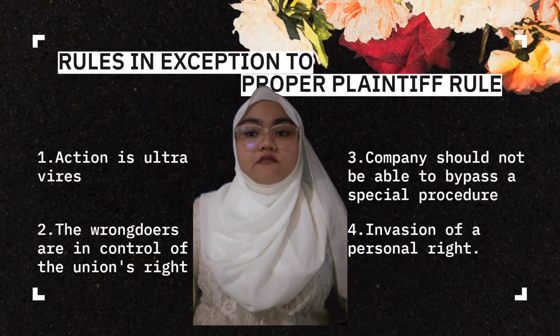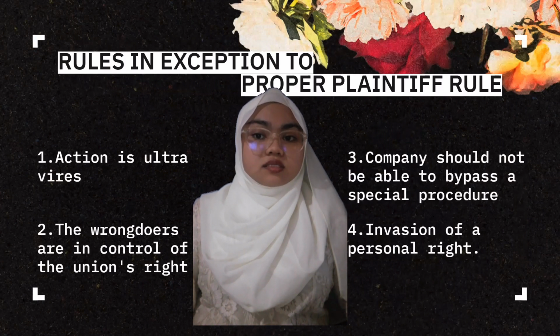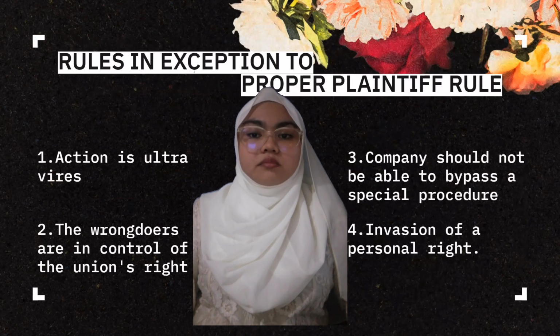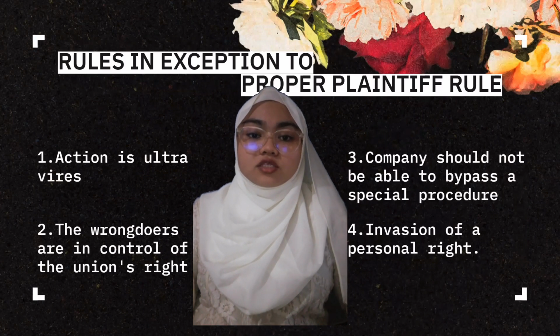So keep in mind that there are several rules in the exception to proper plaintiff rule. Firstly, if the action is ultra vires, meaning exceeding powers that are granted to an official authority, a member may sue. Secondly, if the wrongdoers are in control of the company's right, especially when there is a fraud on the minority, an individual may take up the case. Thirdly, a company should not be able to bypass a special procedure or majority in its own articles, where wrongdoers are the majority and control the company, as this would not allow the company to sue when justice demands it. Fourthly, if there is an invasion of a personal right, where personal or individual rights of membership have been invaded, individuals sue in their own right. So I pass the next presentation to Maisara to talk about statutory remedies.